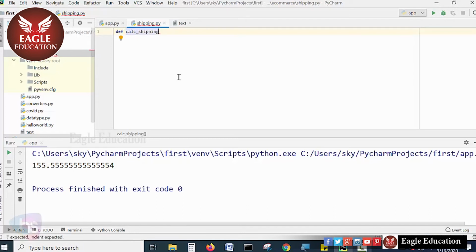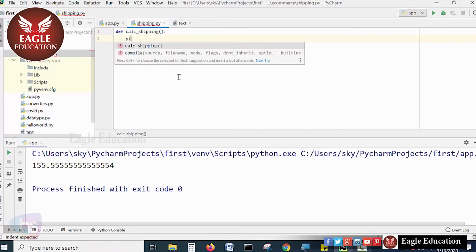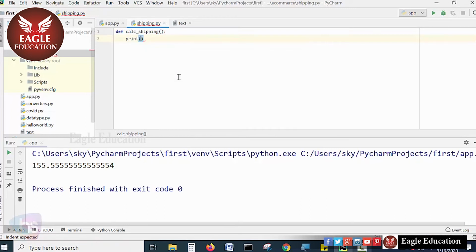Simply assume it, and inside it I print some information. Anything you write here will be treated as an output.